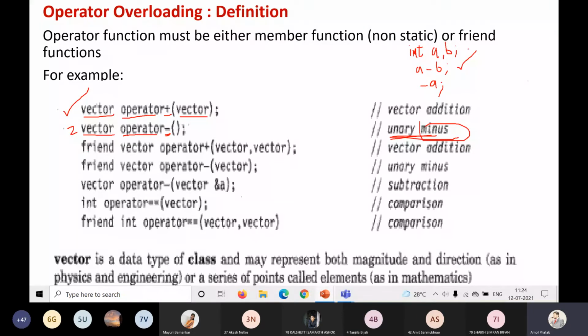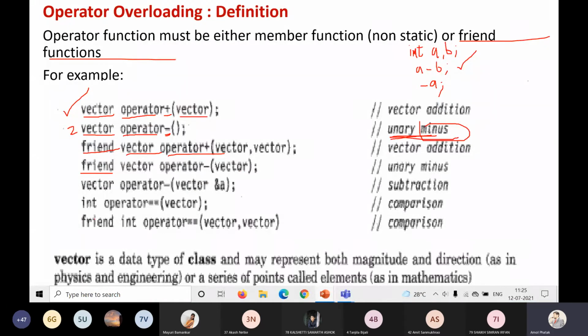Similarly, as I said, we can use the friend function also. An operator function must be either a member function or a friend function. So I can use the friend keyword before this definition. Again, here the return type is vector. I can overload the operator plus, passing two arguments to it. I can also pass one argument to it. These are the different definitions.